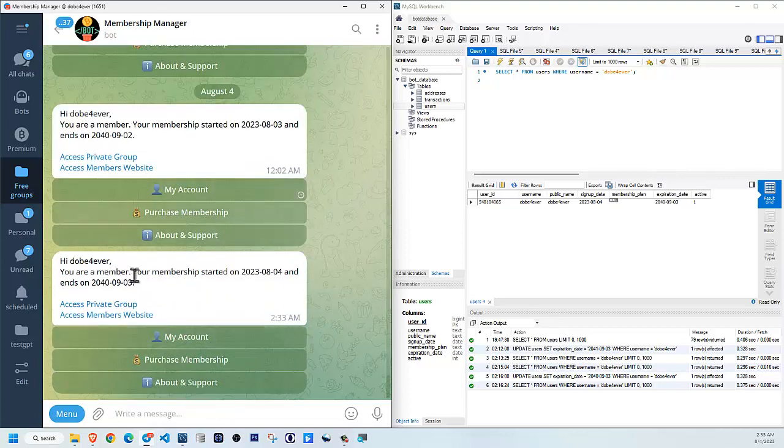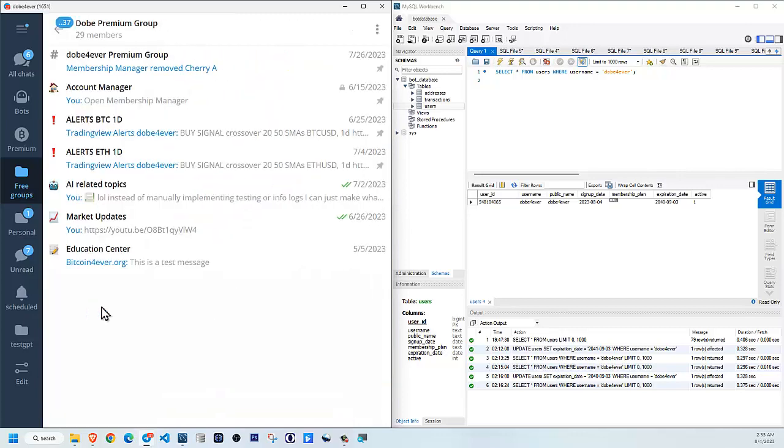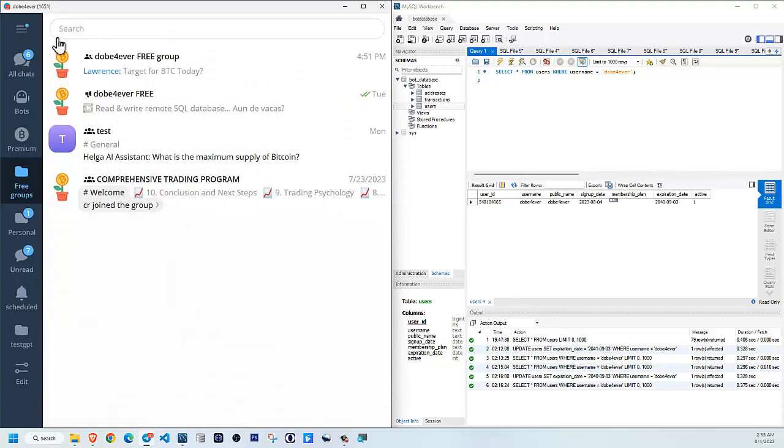and they will see that the membership starts on whatever day it is. It will be the current date. So this will be next Monday, the date of next Monday, and expiring 1 month after, effectively giving them 1 month of free trial for a premium account. And it will give them access to the private group by clicking on the link, and it will